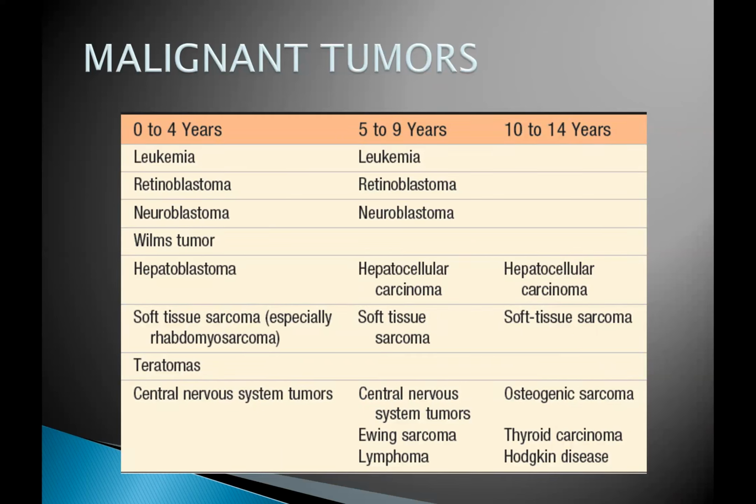So in here, these are the different types of malignant tumors, which are tabulated depending on the developmental stage. So as I've said, 0 to 4, 5 to 9, 10 to 14. It gives you an idea of what are the usual cancers of infancy and childhood. The main differences, some of which have already been mentioned, include the following.